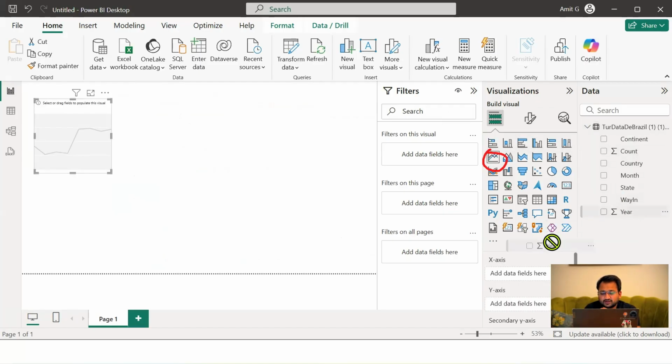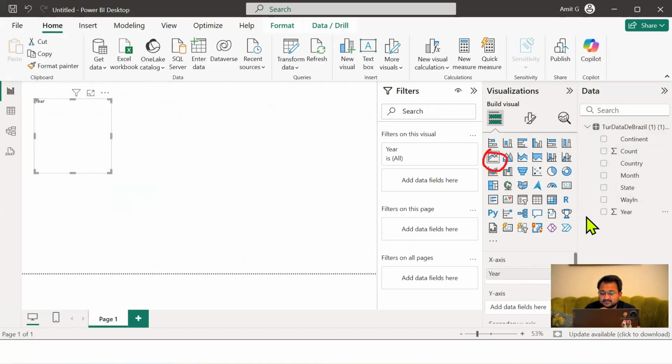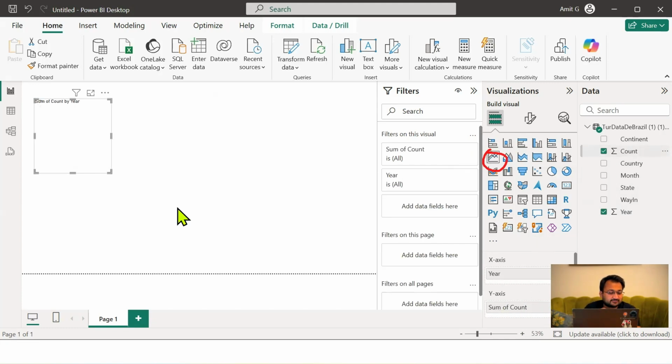We have a column of year, which will come on the x-axis, and we can pick the field of count, which will come on the y-axis. So count is something which is reflecting the number of tourists that have visited. So here we have our first chart.